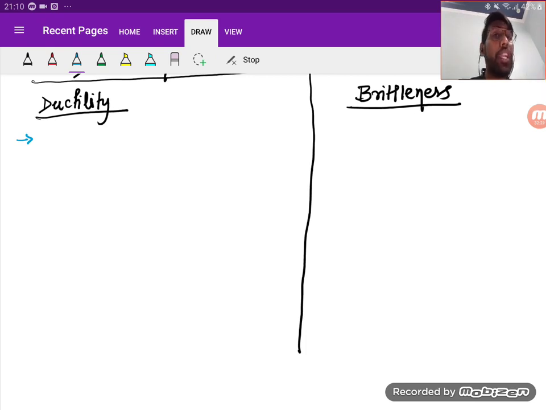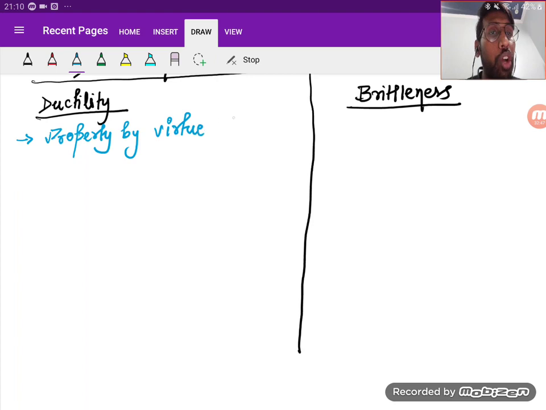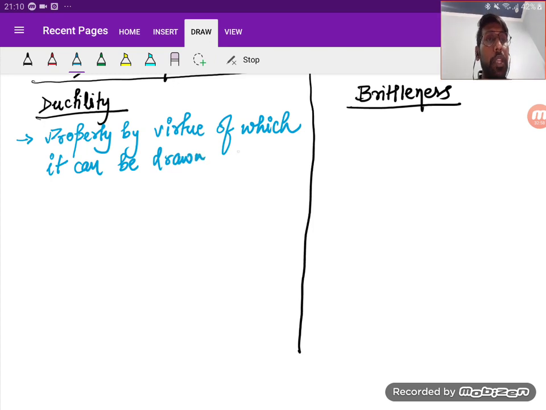Ductility, if I say, is a property of a ductile material by virtue of which it can be elongated into thin wires. If you stretch this, it will become a form of a wire, right? So what is ductility? Property by virtue of which it can be drawn into thin wires. Is it clear?